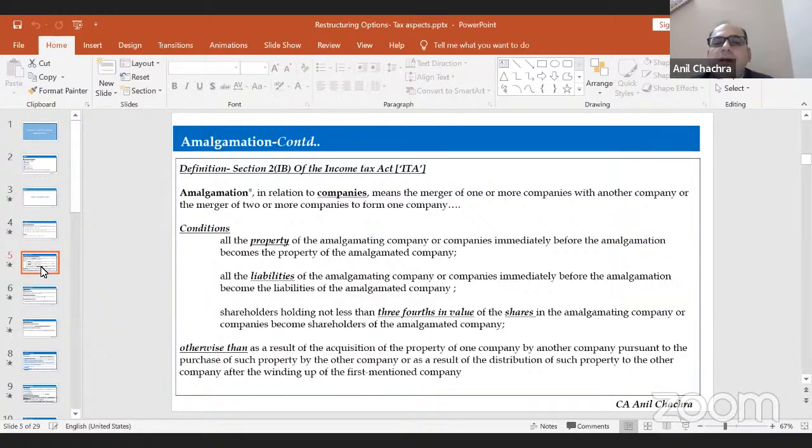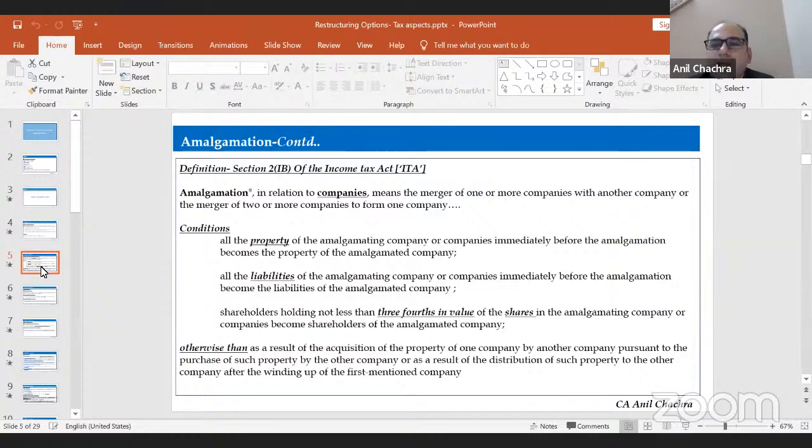On similar lines, all the liabilities of the amalgamating company will become the liabilities of the amalgamated company. So that means the transferor company will transfer all the liabilities, all the assets, all the properties to the amalgamated company. That means to the transferee company.